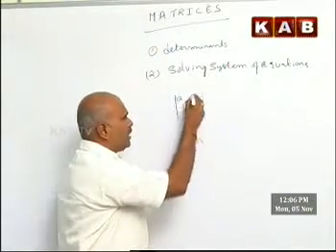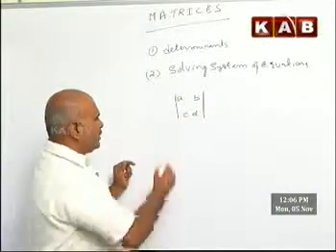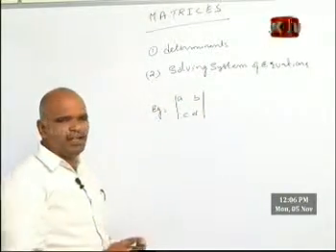For example, a 2 by 2 determinant can be written like this, an example for a 2 by 2 matrix A, B, C, D determinant.